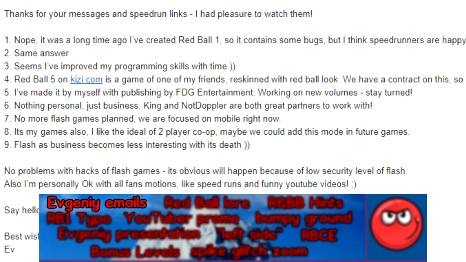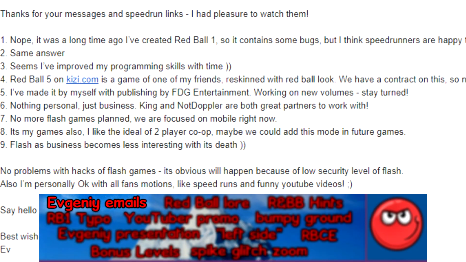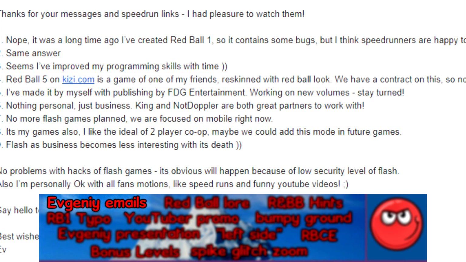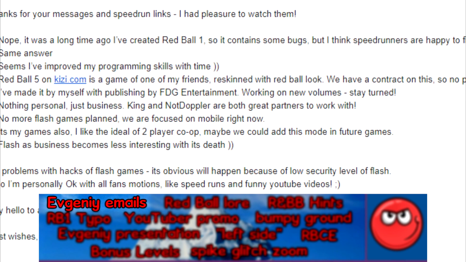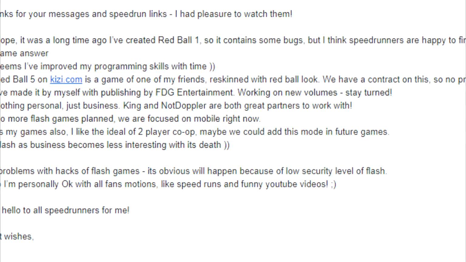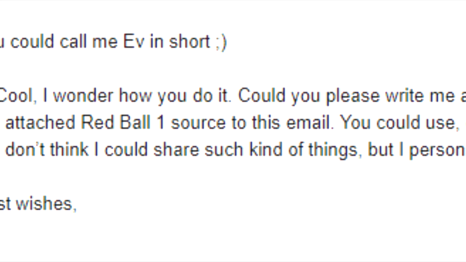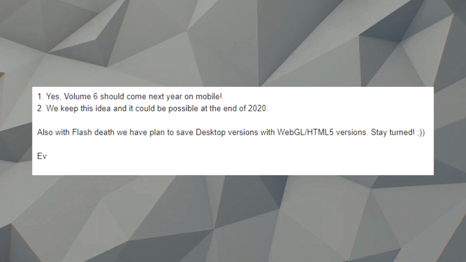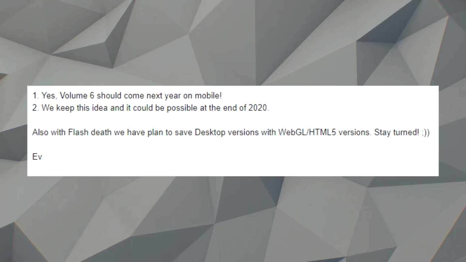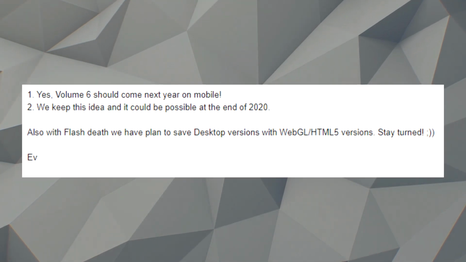In 2019 and 2020, many emails were exchanged between Evgeny, Red Ball's creator, and I, where he answered various questions that community members had about his games. It is through these conversations that he shared the 12-level source code of Red Ball with the community. He also hinted at a Red Ball 4 Switch port and a new Red Ball 4 mobile volume by the end of 2020, but the current world event ended up pushing those things back indefinitely.